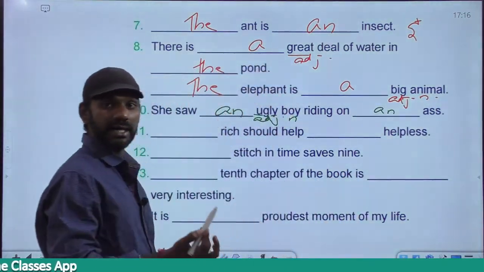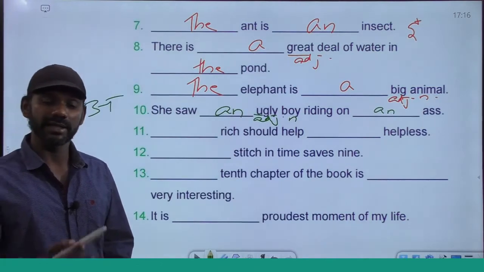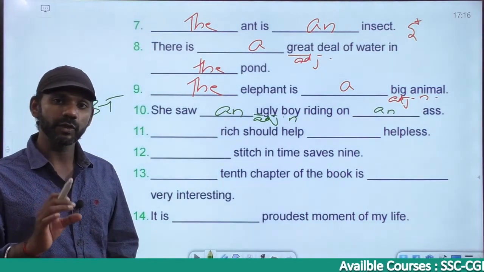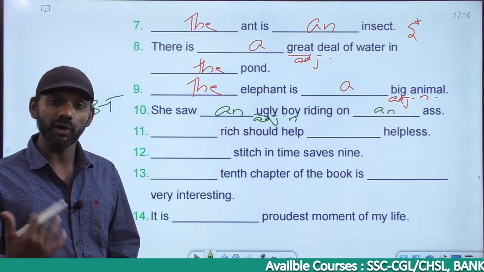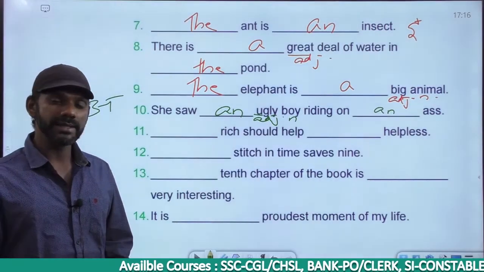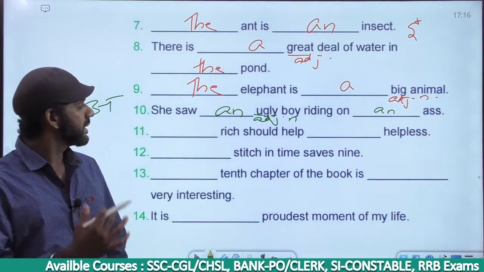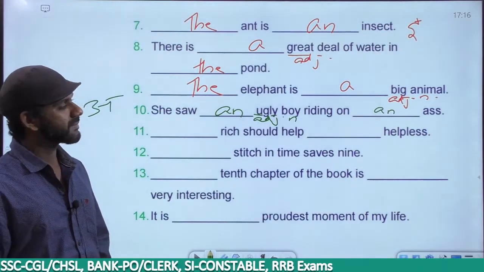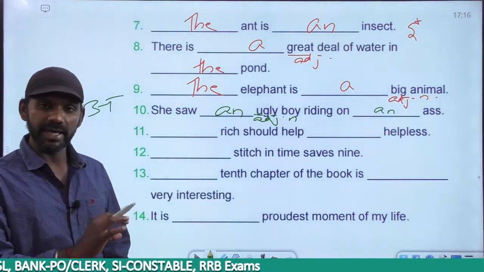As the first sound is a, it's like ya in fact. It's like diphthong. Diphthong is a combination of two sounds, right? A, O, E. A is a combination of A and E. O is a combination of O and E, etc. So she saw an ugly boy riding on an S. Our sound comes here, so an S.